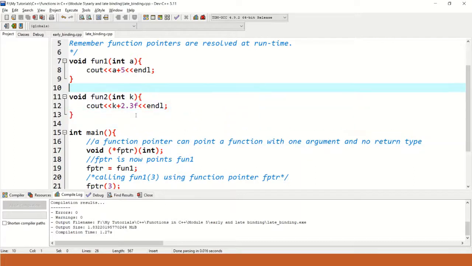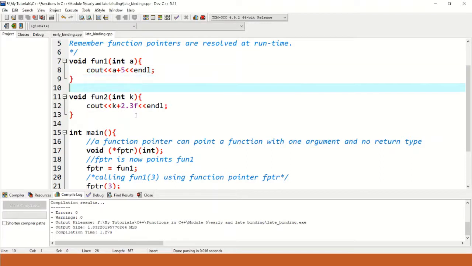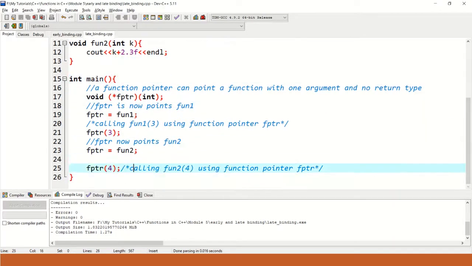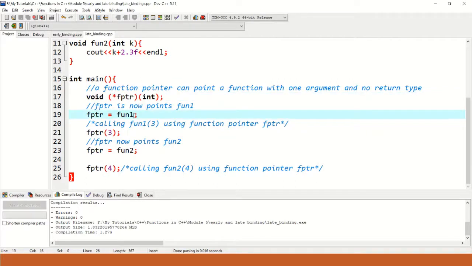Inside these functions I simply perform an addition operation, one with integer addition, and in another an integer value gets added with a float value, and simply print the result. Now look at the main method. When our program execution starts from the main method, first this pointer gets created. At this point, fptr does not point to any function. Next, I made fptr hold the address of fun1.